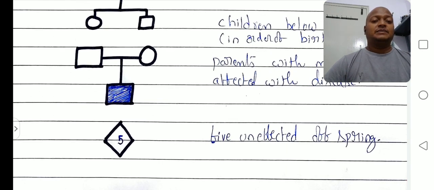Next, the diamond rhombus symbol with 5 written inside indicates 5 unaffected offspring. Obviously unaffected. Why? Filled with color means affected, not filled with color means unaffected offspring. These are the standard symbols proposed by scientists for pedigree analysis, for explaining a family tree or family chart. Up to this clear, right?